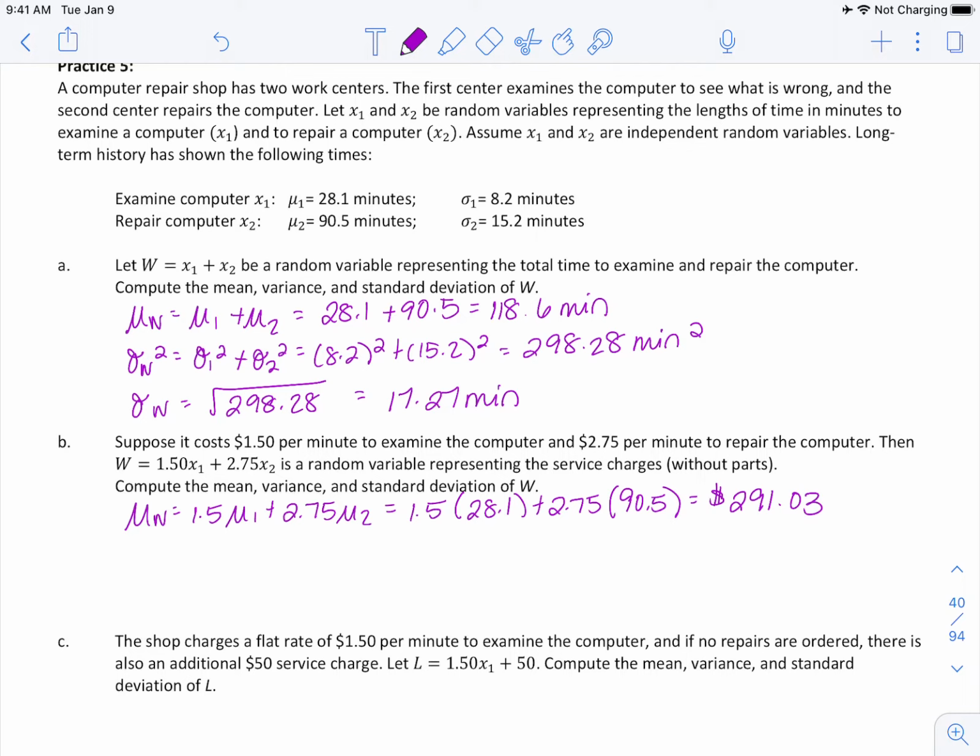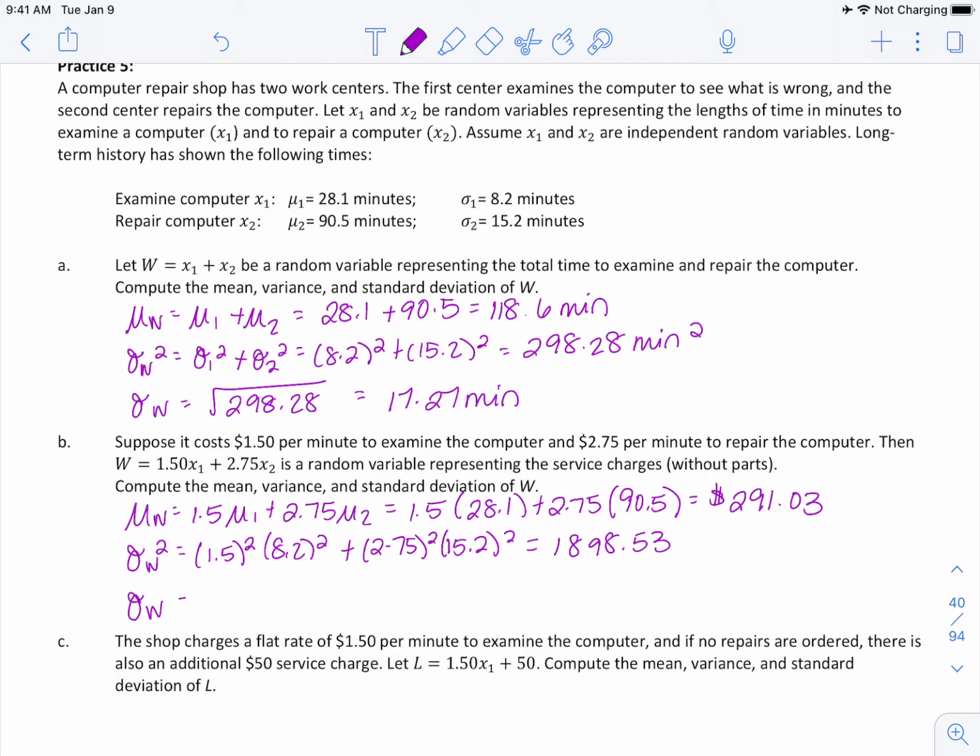Our variance, so we have sigma W squared. We're going to take our 1.5 squared times 8.2 squared plus our 2.75 squared times 15.2 squared, and that's going to give us 1,898.53.